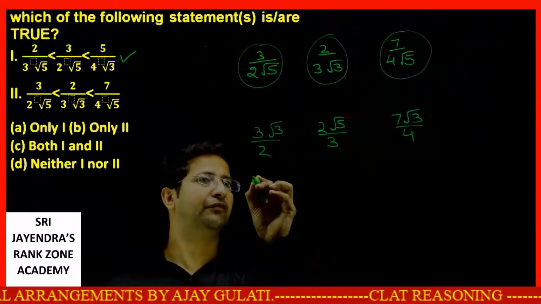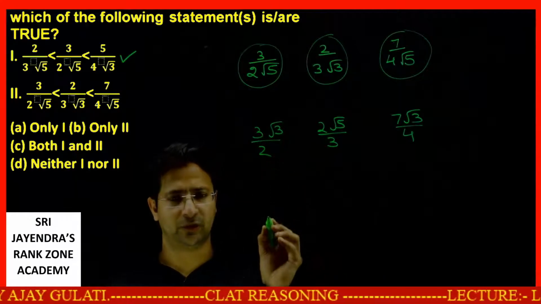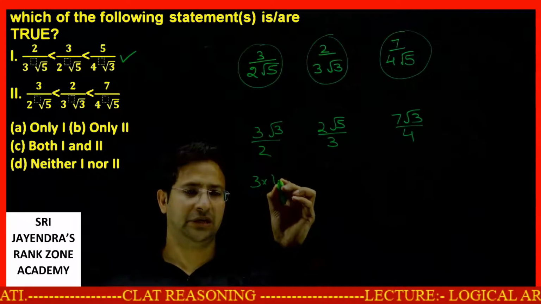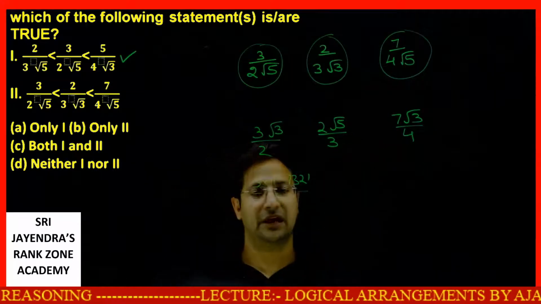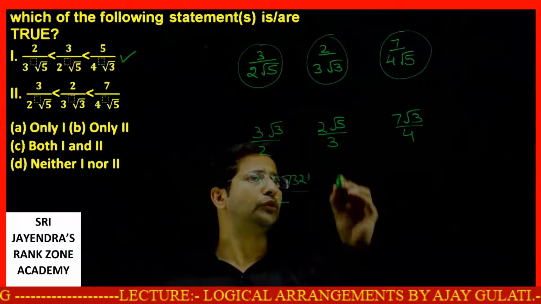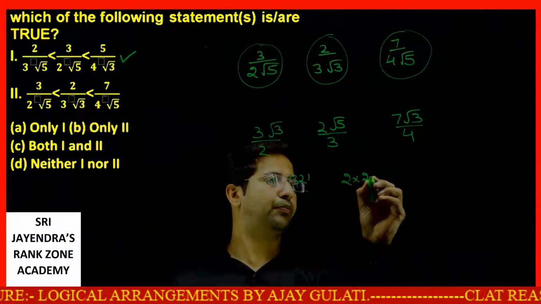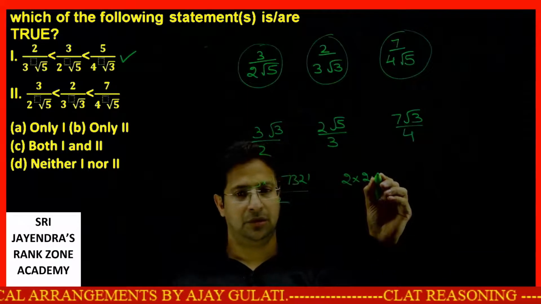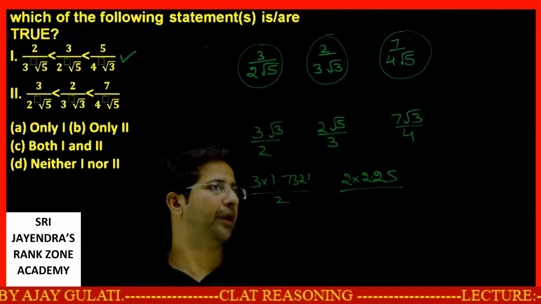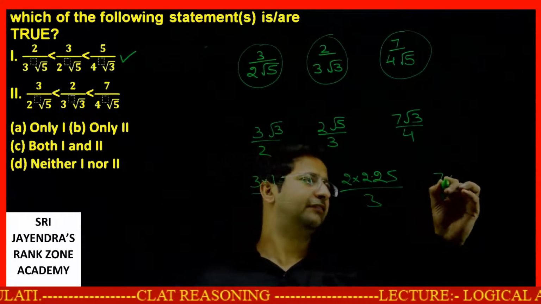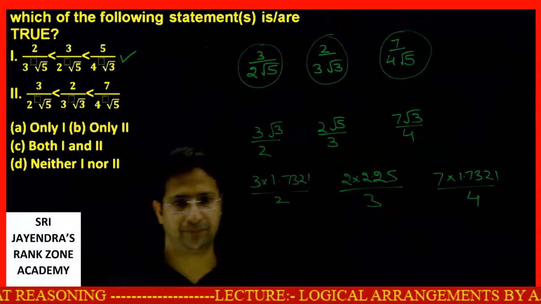This is 1.5. No problem. 3 into 1.7321 by 2. The last will be 2 into root 5 by 3. That will be 2 into 2.25 by 3. 7 into 1.7321 by 4.